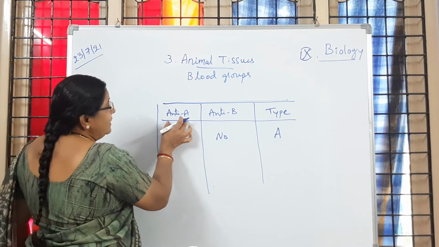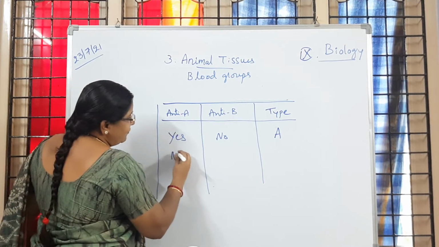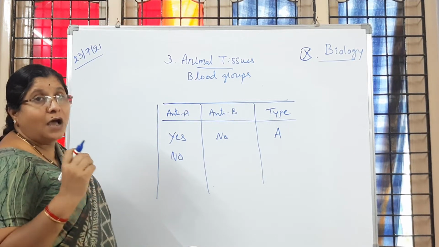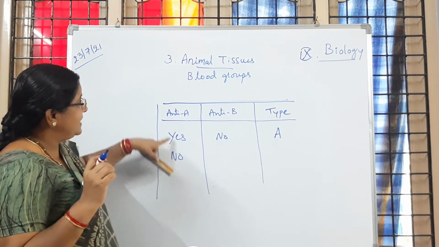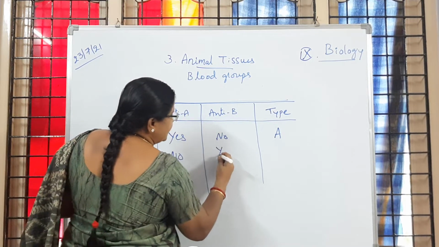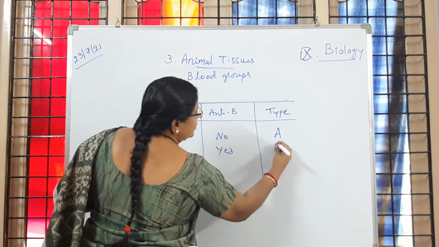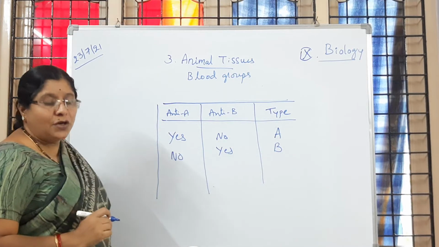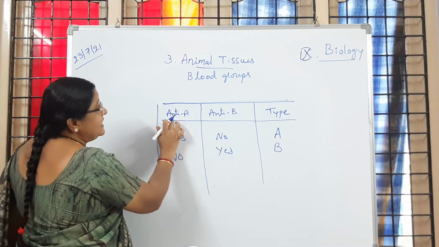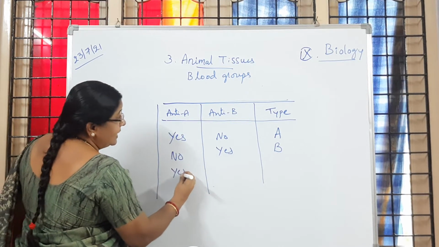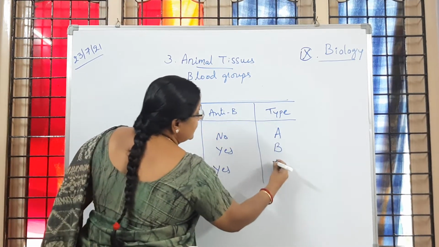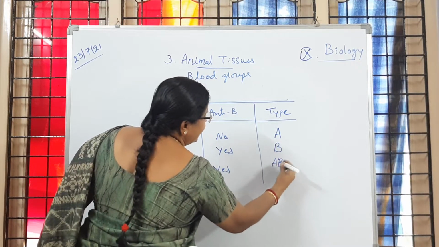If no clumping takes place with anti-A, but with anti-B clumping is taking place, then the type of blood group is B. Have you followed? Then if clumping takes place with anti-A, yes, and with anti-B also, yes, then the type of blood group is AB.